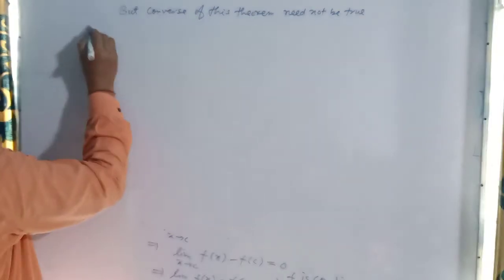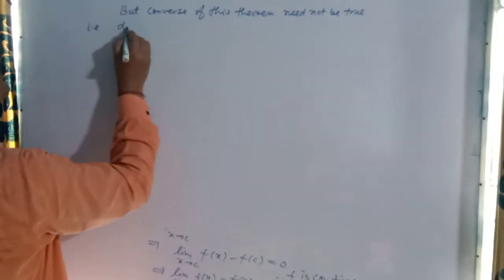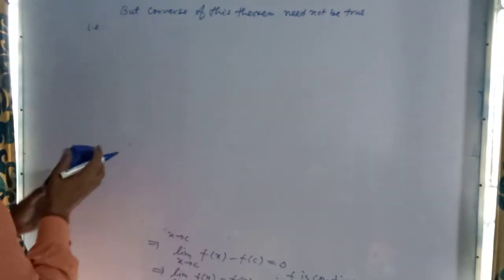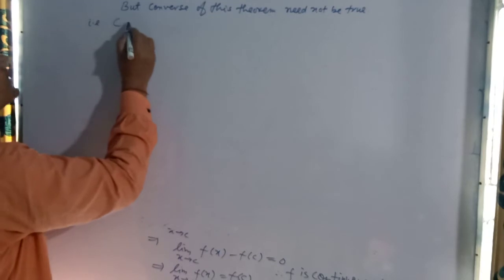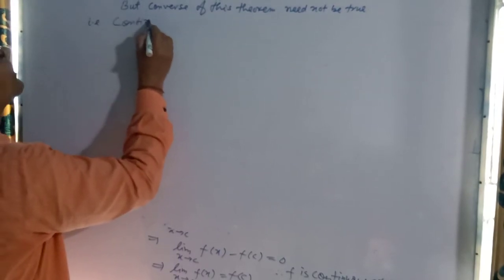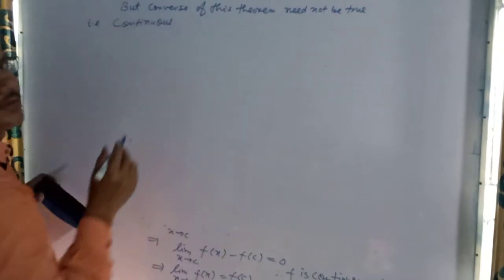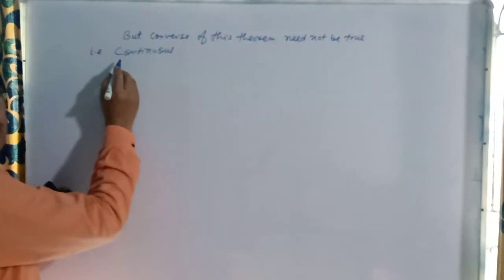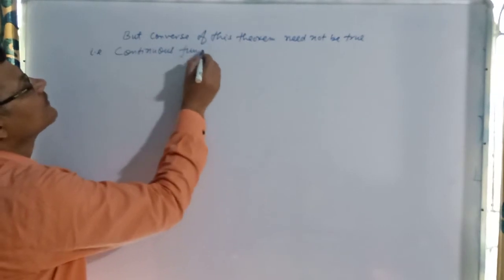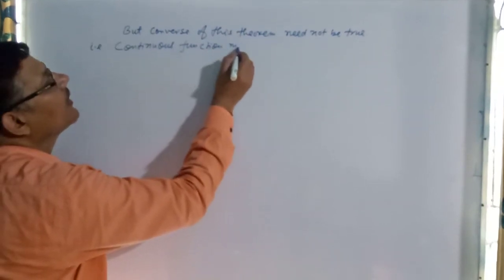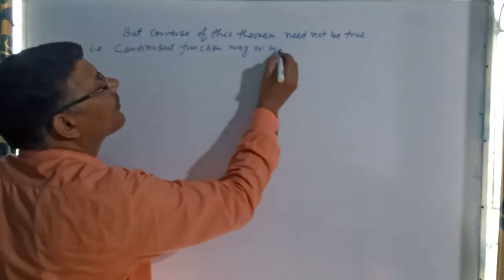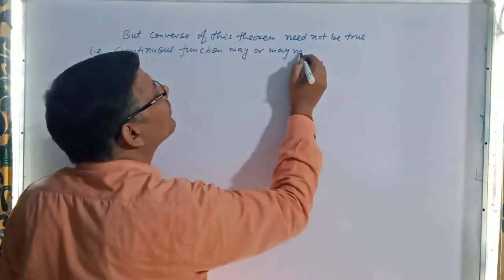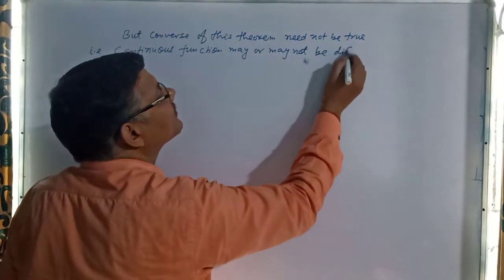That is, a differentiable function is always continuous, and a continuous function may or may not be differentiable.